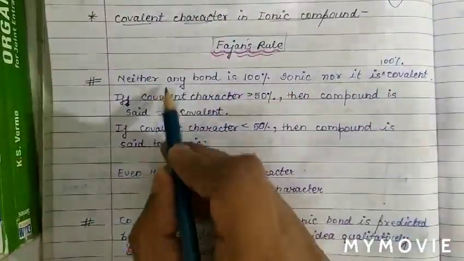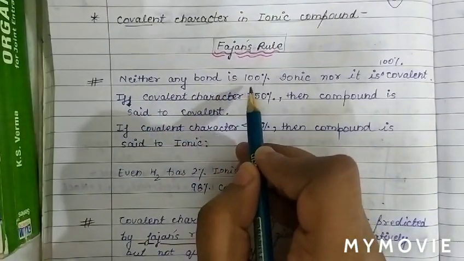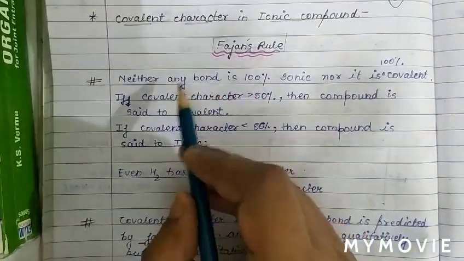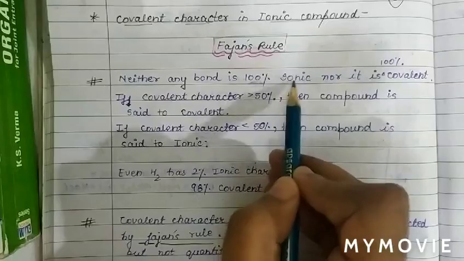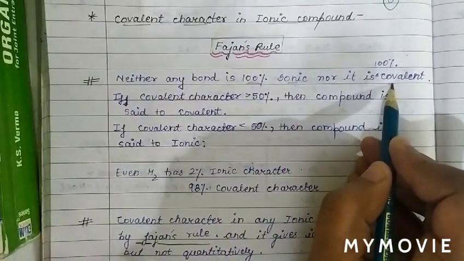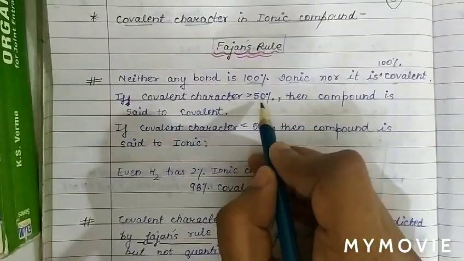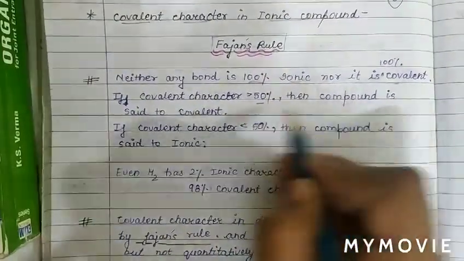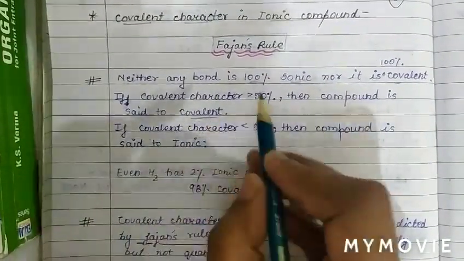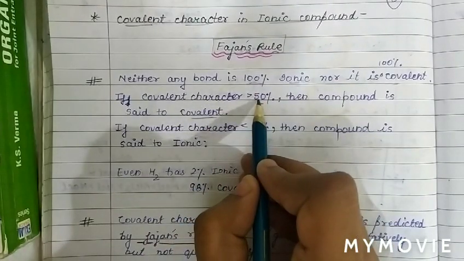As we know, no bond is 100% ionic or 100% covalent. So neither is any bond 100% ionic nor 100% covalent. If covalent character is more than 50%, then the compound is said to be covalent. Here covalent character is dominating.